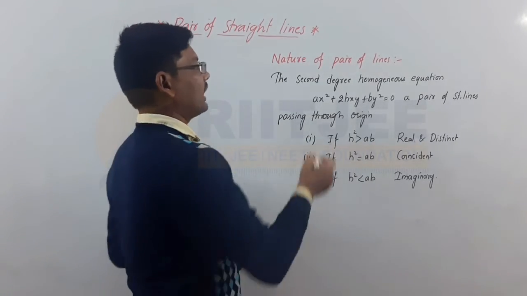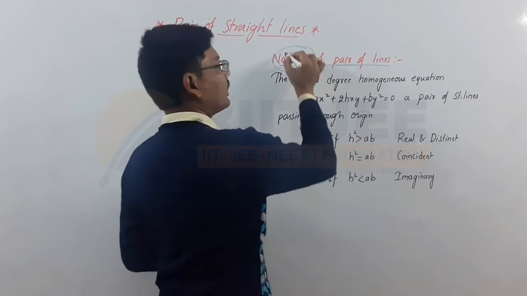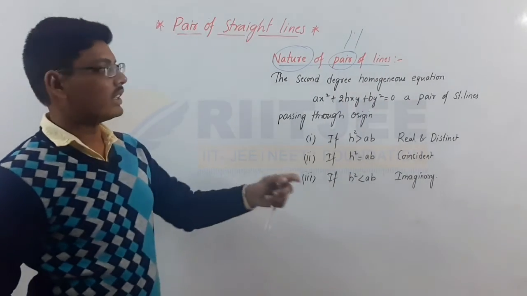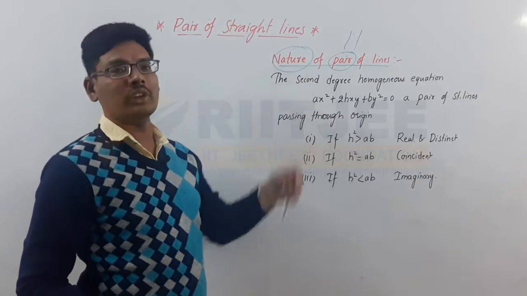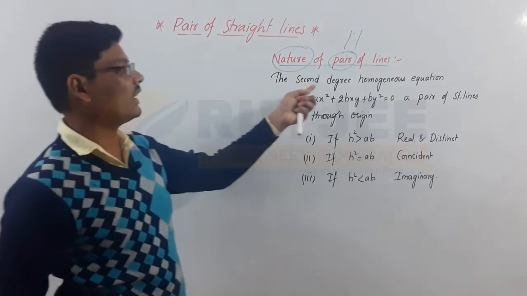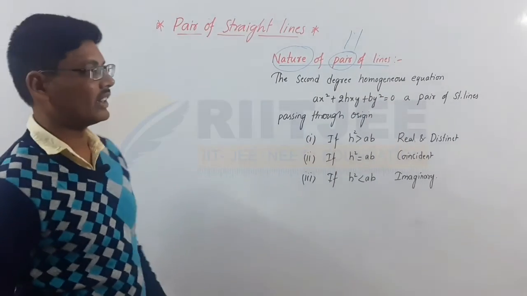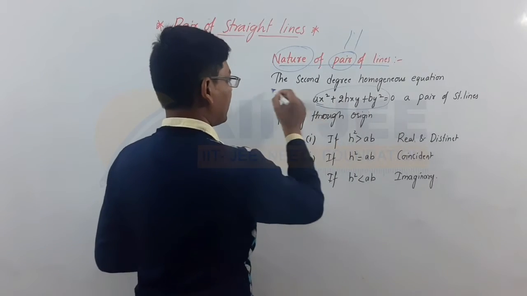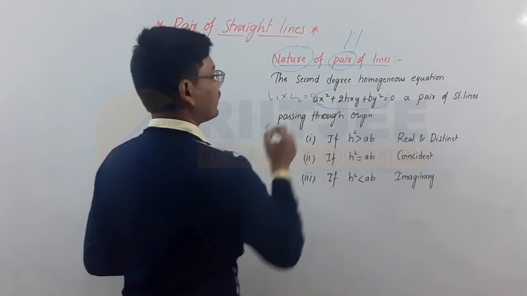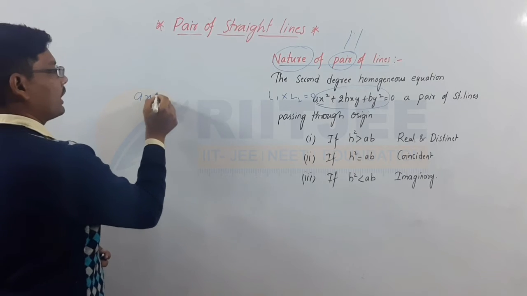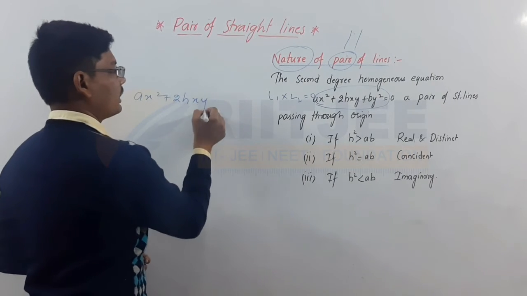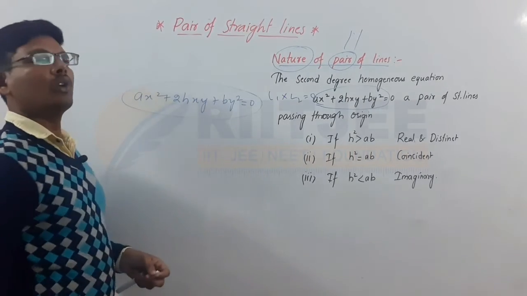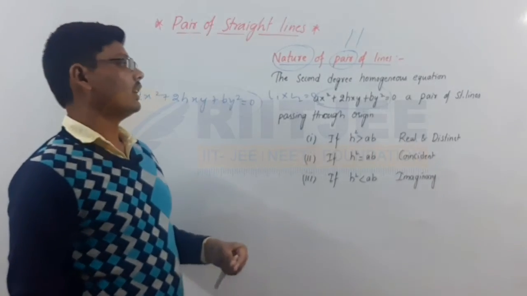Nature of pair of lines. Pair of lines is nothing but two lines here. The nature of these two pair of straight lines we are going to discuss here. So the second order degree homogeneous equation is when this is framed by L1 and L2, product of L1 and L2, L1 L2 is equal to 0, and ax square plus 2hxy plus by square is equal to 0. This is the second order degree homogeneous equation here.